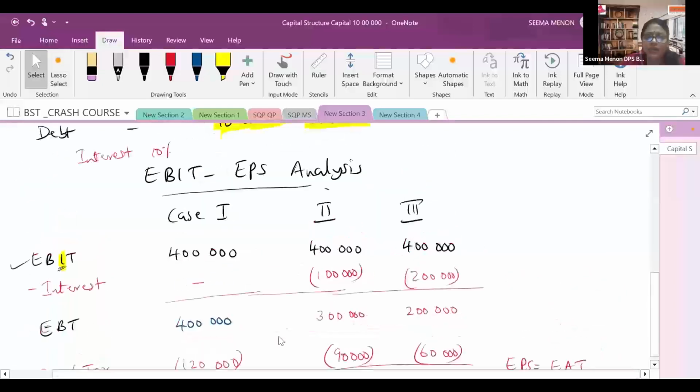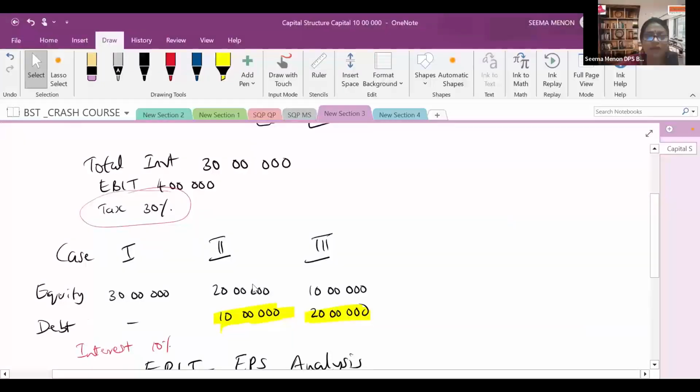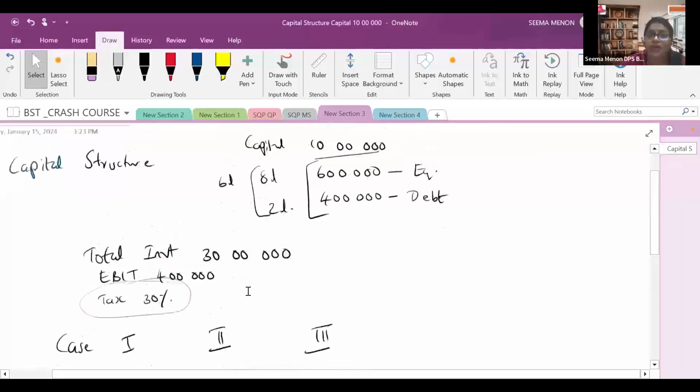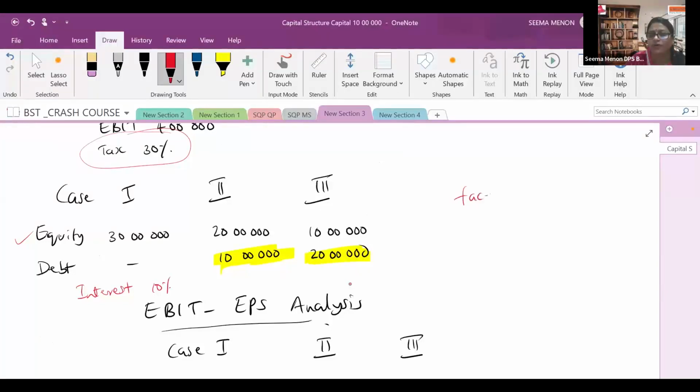But you can see that in my case, I did not write any number of shares. But definitely I have written equity. Equity means our share capital only. That is 30 lakh in first case, 20 lakh in second case, and 10 lakh. If nothing is mentioned in the case, always consider the face value of the share as the price of one share. So face value of one share will always be rupees 10.